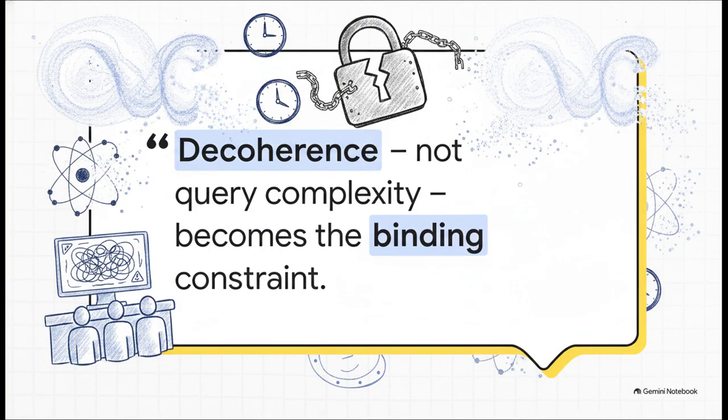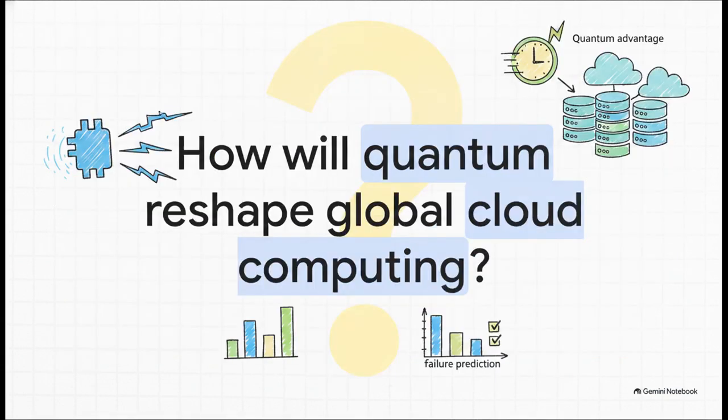And that brings us to the stark reality of the near-term quantum era, which is captured perfectly by the author. They note that beyond some resolution, decoherence, not query complexity, becomes the binding constraint. The true challenge going forward, and this is key, won't be the algorithmic math. Q8 just proved the math works efficiently. The real battle will be against the quantum hardware's physical ability to maintain these delicate quantum states without error, otherwise known as decoherence.